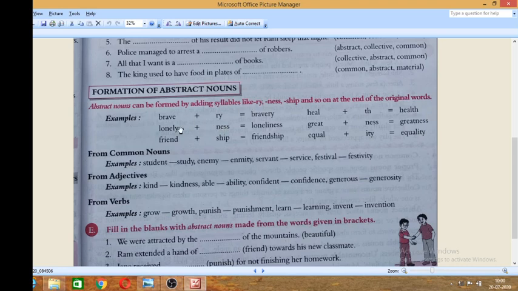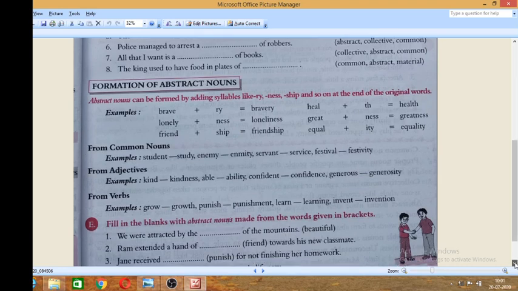Bravery. If you say bravery, just break it. We can break it into two syllables. So brave, we have just added one syllable, bravery. Then loneliness, but look at the spelling. When lonely becomes loneliness, here it will be li. Friendship is the easy thing. So these are all friend, lonely, brave. We have added ship, ness, ry, and we have made abstract nouns.